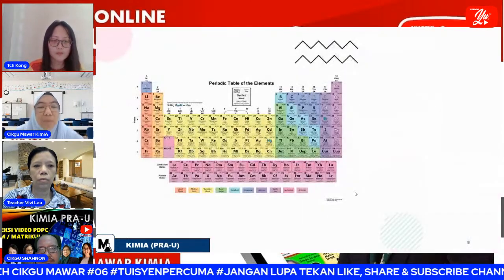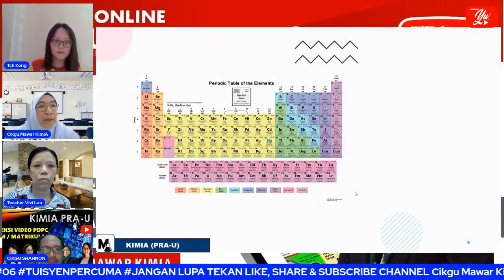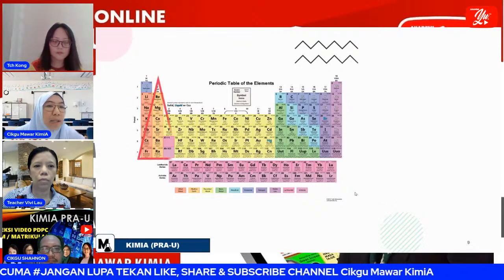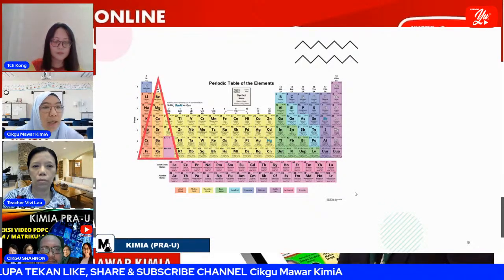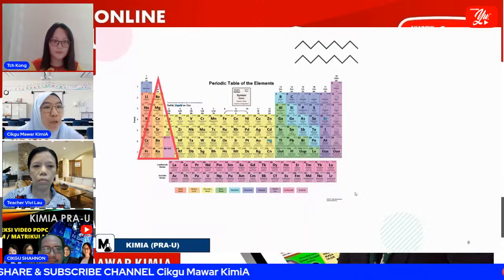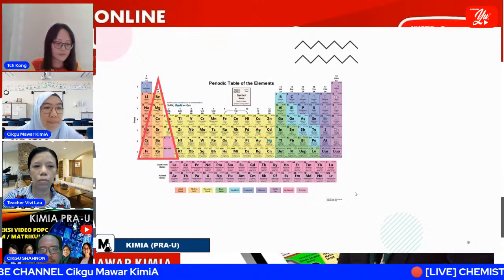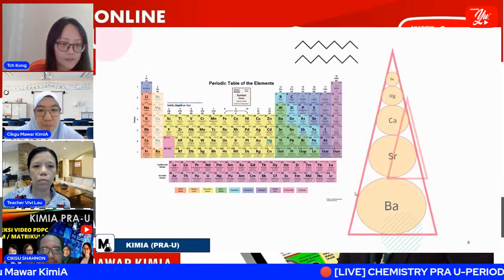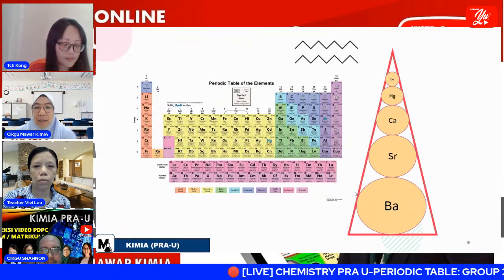Here is our periodic table. I only focus on group 2, the alkaline earth metals, starting with beryllium until radium. Here is beryllium until barium.